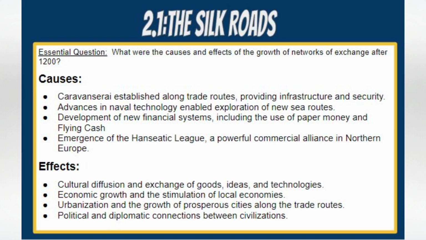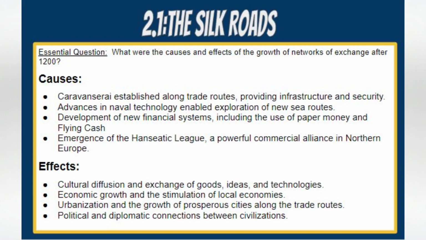Development of new financial systems. The growth of networks of exchange along the Silk Road was also influenced by the development of new financial systems. One notable example is the introduction and widespread use of paper money, which originated in China. Paper money, which was more convenient and easier to transport than coins, facilitated long-distance trade along the Silk Road. It reduced the reliance on cumbersome metal currency and simplified transactions. The use of paper money promoted economic growth, facilitated commerce, and encouraged the flow of goods and ideas across vast